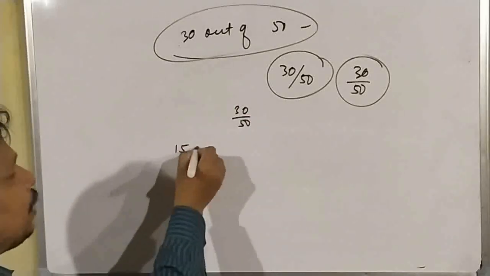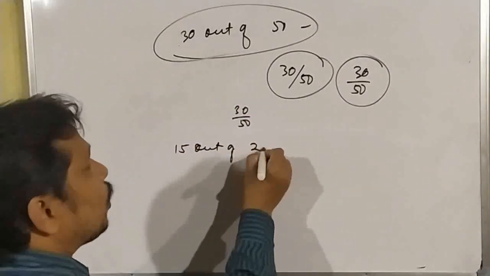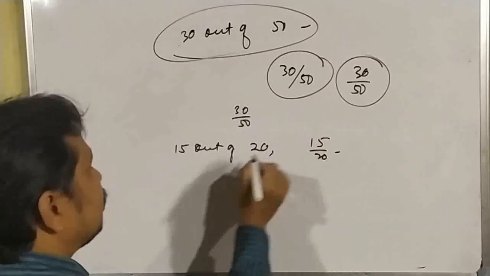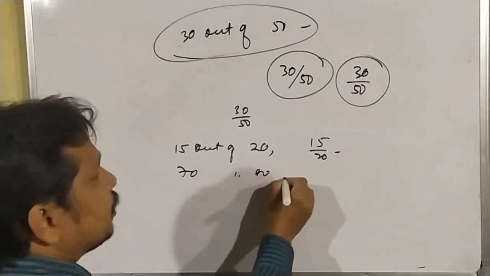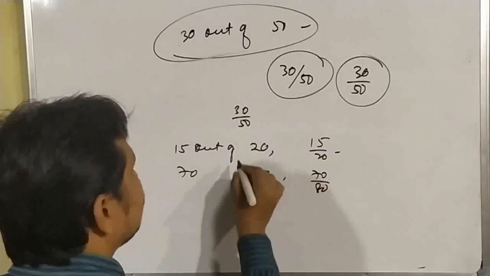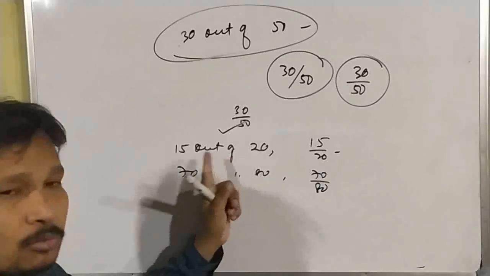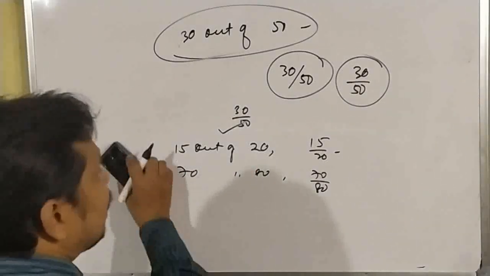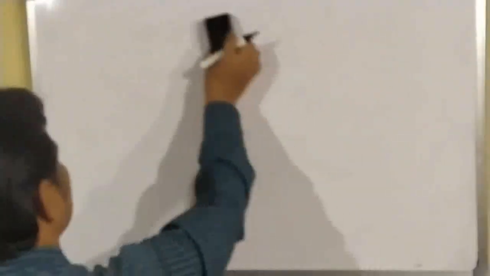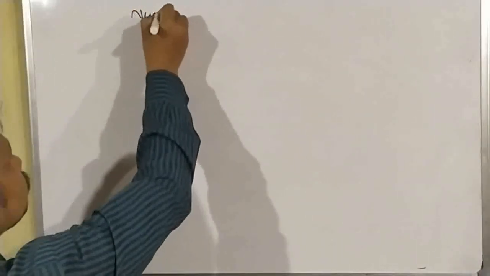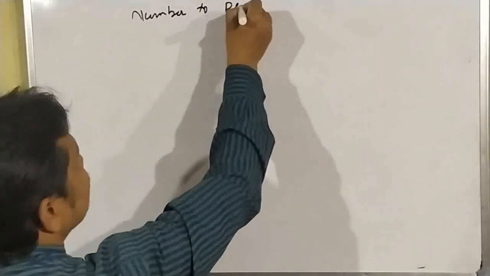Suppose I write 15 out of 20, that means 15 by 20. Suppose 70 out of 80, it will be written as 70 by 80. So I think you are clear about the phrase out of. Now we will convert a number to percentage. First of all, we have to be clear about the meaning of out of, then you will go for the conversion of a number to a percentage, because out of means we can convert it into a number, a fraction. So now, number to percentage.